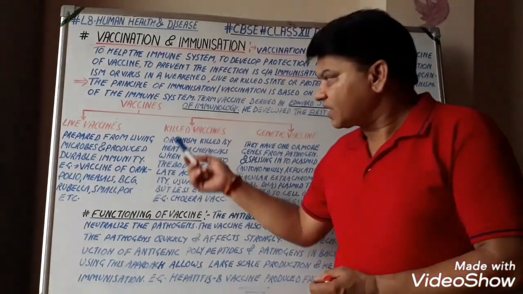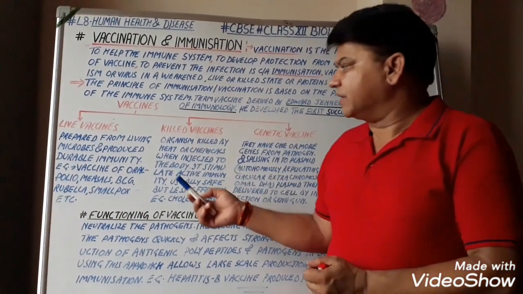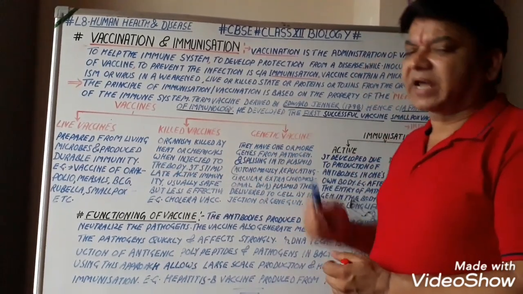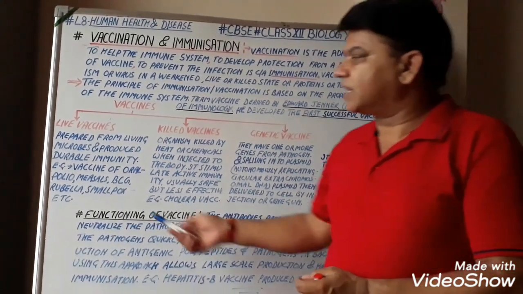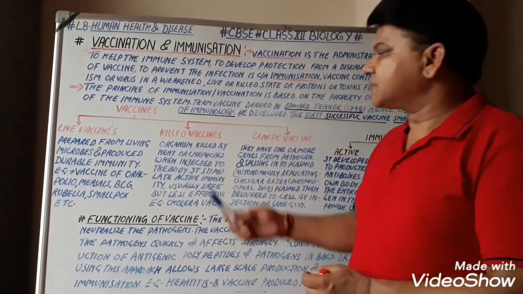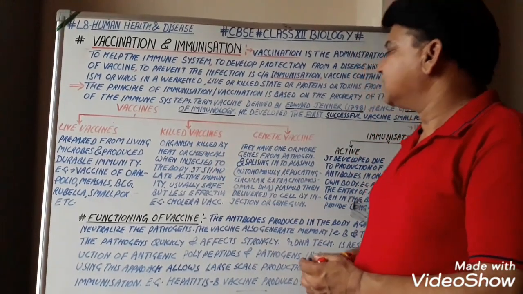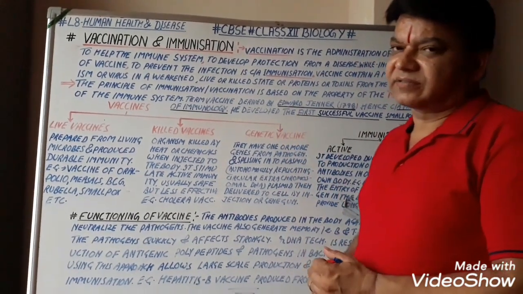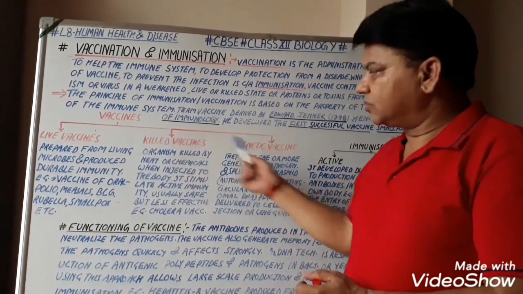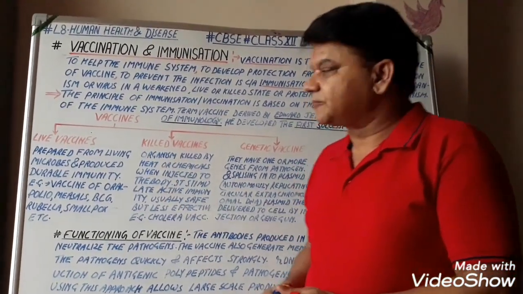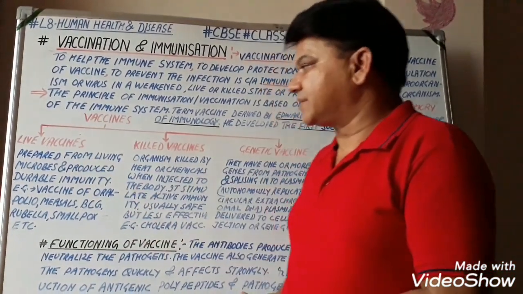Now, vaccines may be divided into 3 subtypes. First is live vaccines, second is killed vaccines, third is genetic vaccines. Let us go through one by one. First of all, live vaccines.